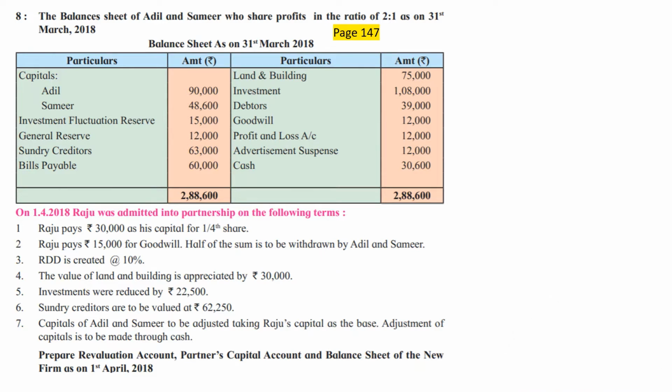Chalo. The balance sheet of Adil and Samir, who share profits in the ratio of 2:1, as on 31st March 2018. On the liability side, Adil and Samir's capital accounts are given, and investment fluctuation reserve. In the previous problem we had workmen compensation reserve, and we treated it just like a liability. In this problem we have investment fluctuation reserve. This will also be treated like a liability.